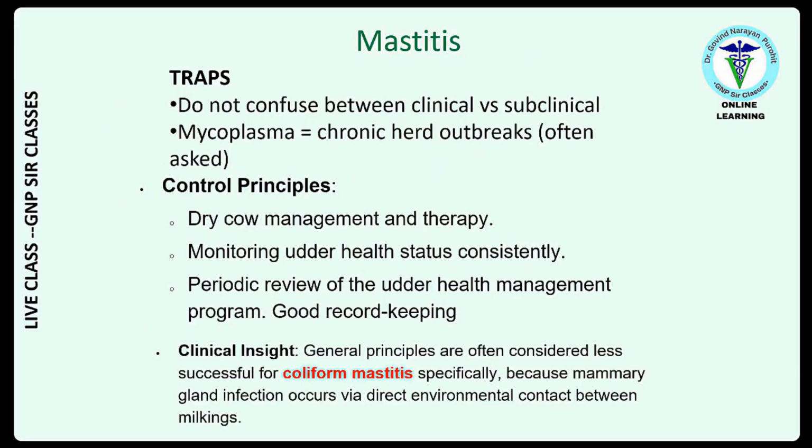Here are some of the traps. Do not confuse between clinical versus subclinical. And mycoplasma causes chronic herd outbreaks. This is often asked. The control principles: dry cow management and therapy, monitoring udder health status consistently, periodic review of the udder health management. And the insight is general principles are often considered less successful for coliform mastitis, especially because mammary gland infection occurs via direct environmental contact between the milkings. So E. coli are resident in the environment, so it is really difficult to control.